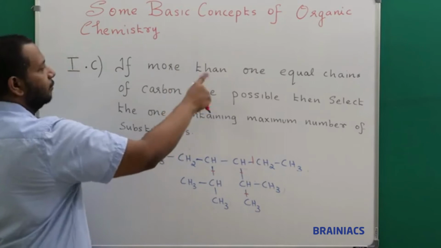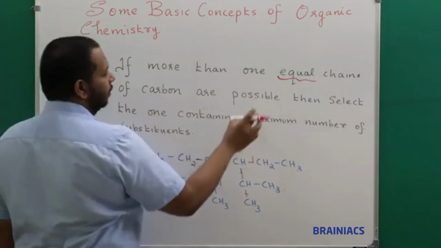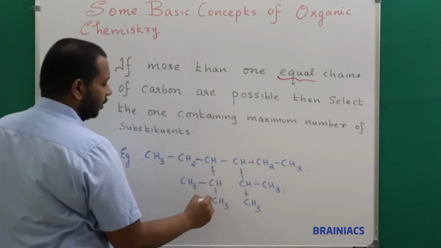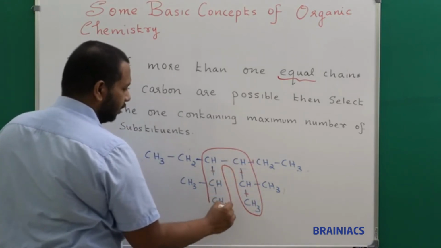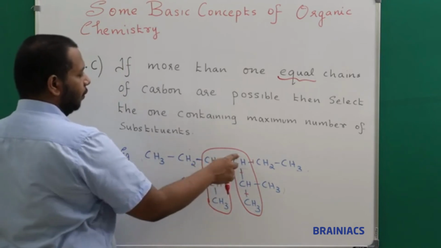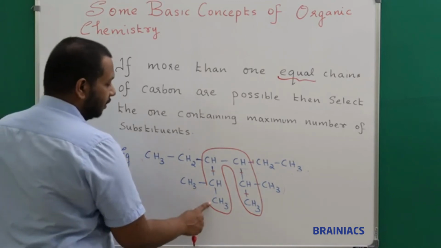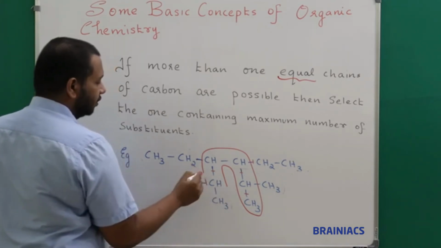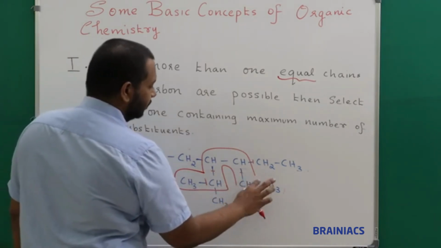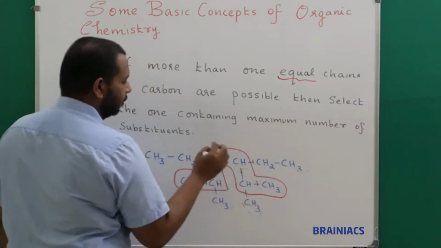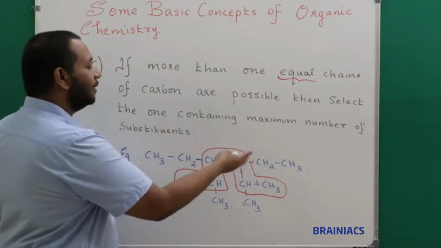So that is what the rule is saying. If more than one equal chains of carbon are possible, you could see here multiple ways. Another way you can see it like this. This is also possible. Now here, this is the longest continuous parent carbon chain, 1, 2, 3, 4, 5, 6. Or some people will say, sir, this is also possible, they will choose like this. They will say, sir, this is also 1, 2, 3, 4, 5, 6. Again it is 6. So you have seen multiple paths.